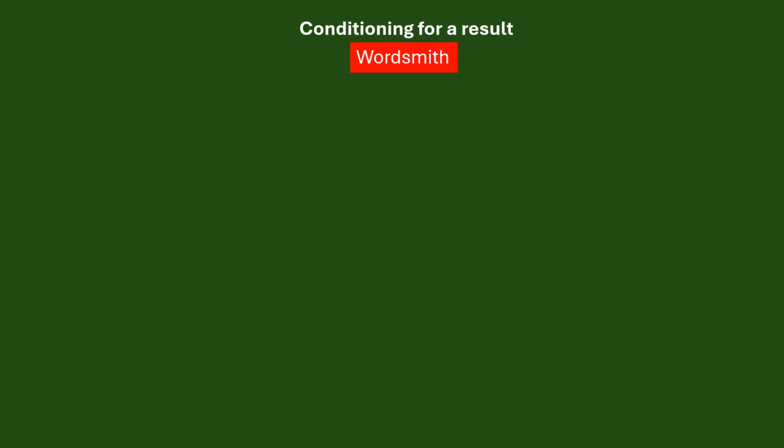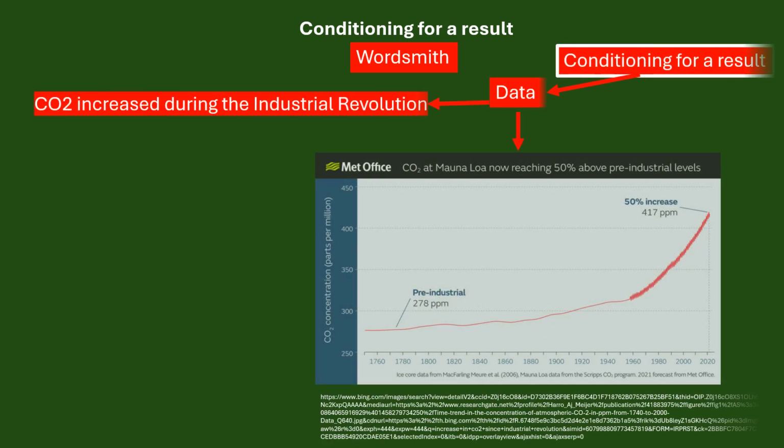Conditioning for result: the CO2 increased during the Industrial Revolution. That's what they know.